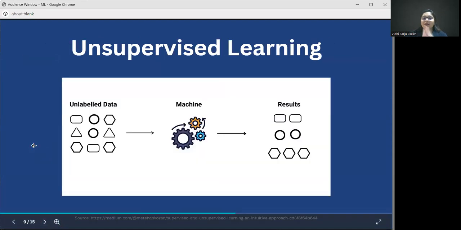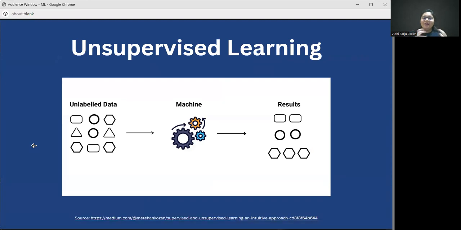So what happens in unsupervised learning exactly? In unsupervised learning, we just have a random mumbo jumbo of shapes as an input. Full disclaimer, these shapes are just an example. So we have unlabeled data as an input. We don't have labels. We don't know what each of these geometric shapes are called. That goes to the machine, and the machine then performs analysis on its own. Like, what is it supposed to do with the unlabeled data?